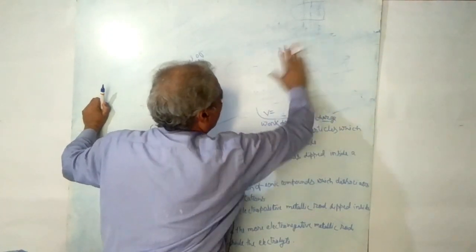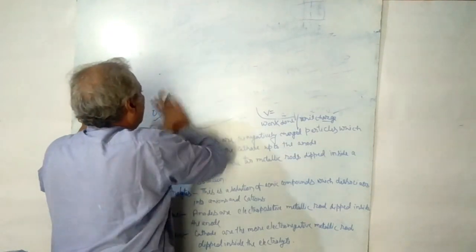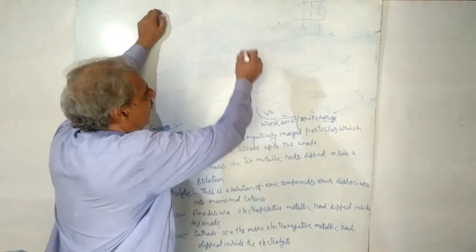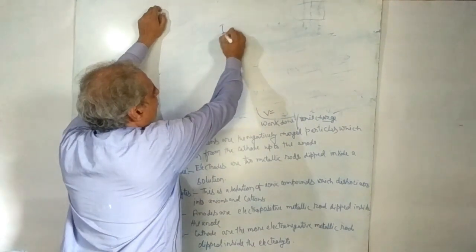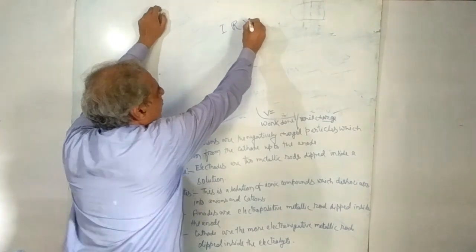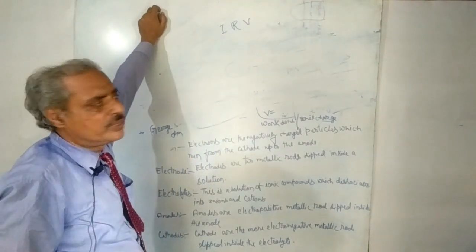This relation is related like this. One is current, one is resistance, and another is potential difference.